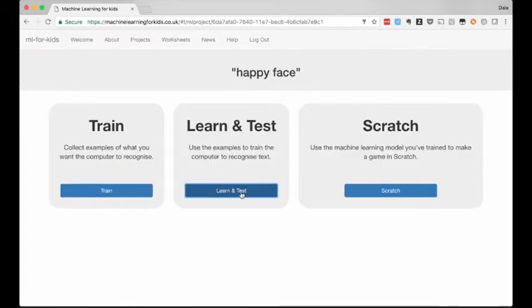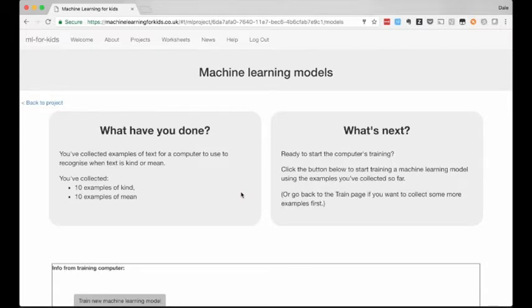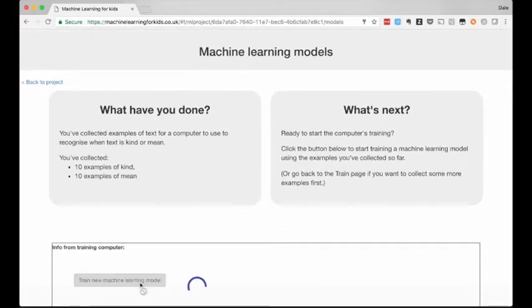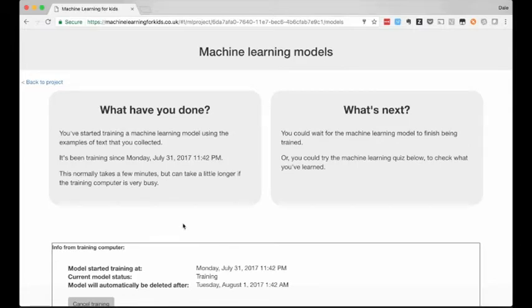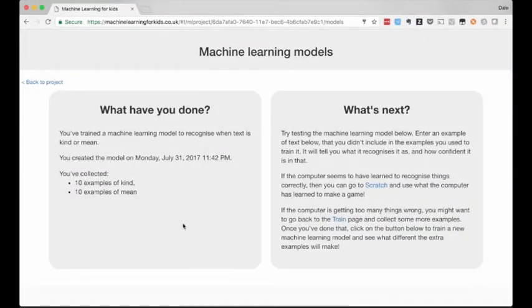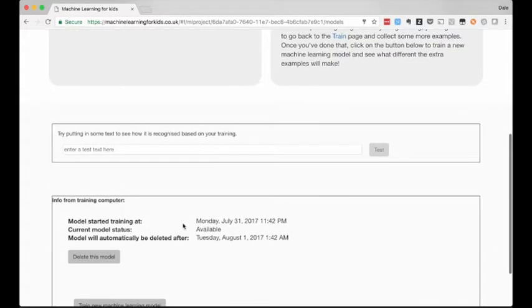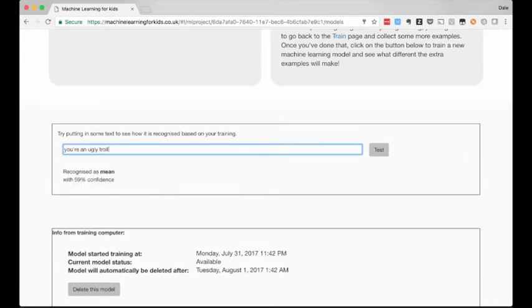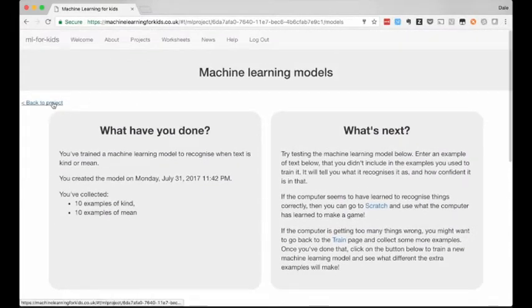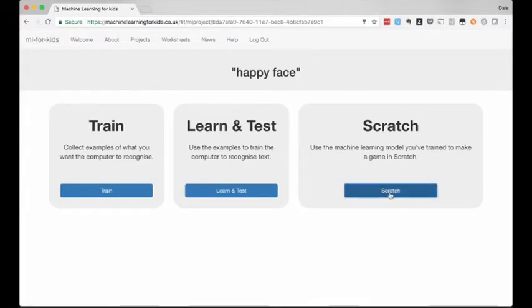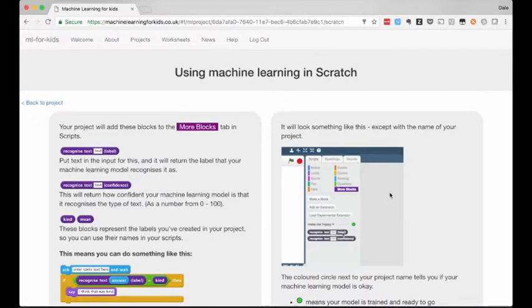So with them I can go into the Learn and Test page. This page gives feedback on that training that I've done so far, but I'm just going to go ahead and start training using the examples I've written. Now this training takes a minute or two, but once it's ready, I can start testing the model. I can test the computer to see how good it is at recognizing new messages by trying it out with new examples of compliments or insults, examples that I didn't include in the training, so these are examples that it hasn't seen before. And if it's not very good, I can go back to the training page and add more examples. But for now, I'm going to go back to my face character in Scratch.